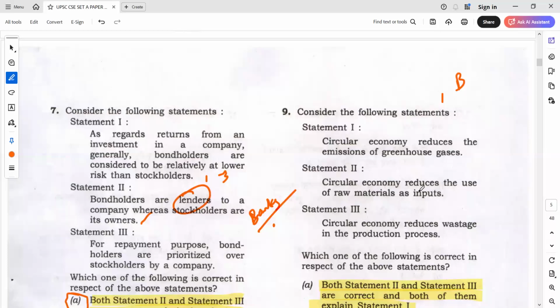Once you add because: circular economy reduces the emissions of greenhouse gases because circular economy reduces the use of raw materials as inputs. I'll give you one example. For example, if you reuse steel, what raw material do you require for steel?